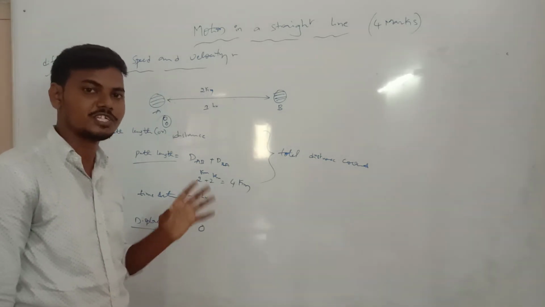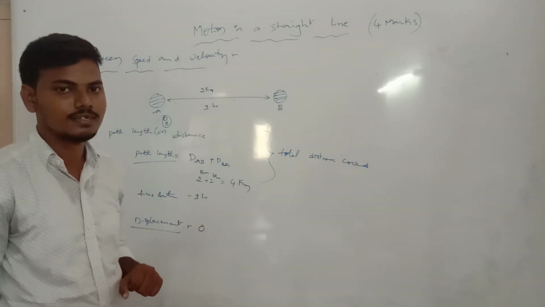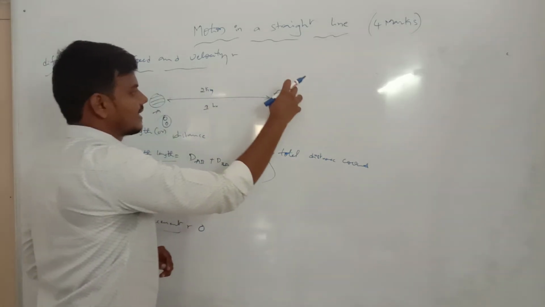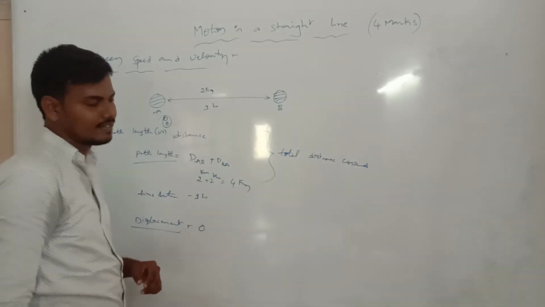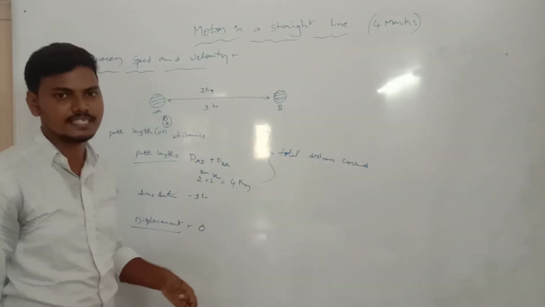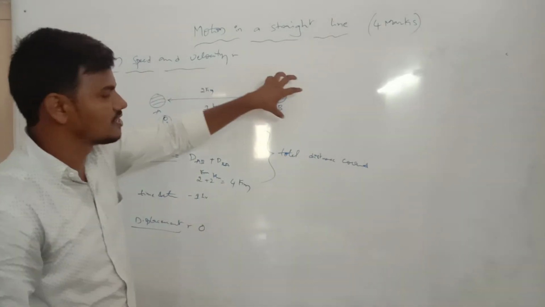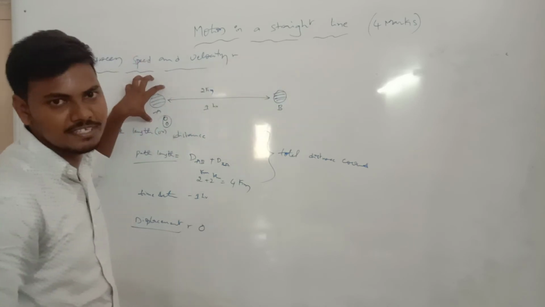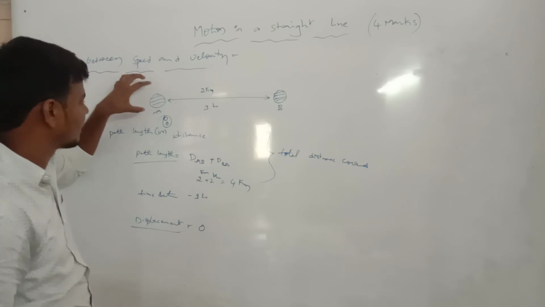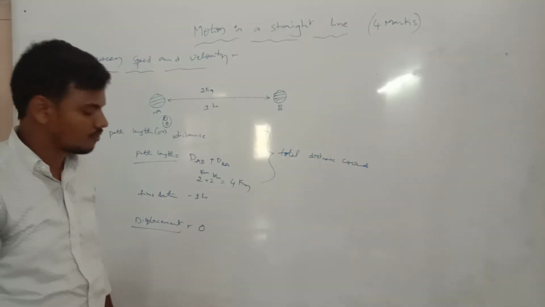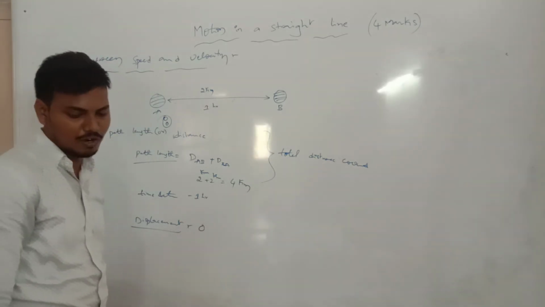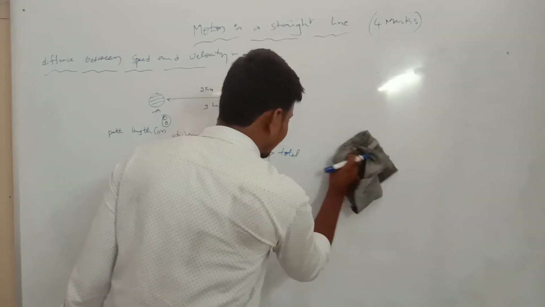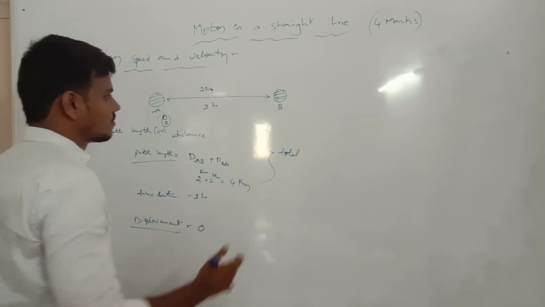The rate of change of displacement is known as velocity. It changes its position: the first position, the second position, and the same first position again. Now this is known as displacement. The position changes from A to B as the first position, then B to A, coming back to the same position. Position 0 to 0, or A to A, displacement goes to 0. How can we manage it and why do we take it?